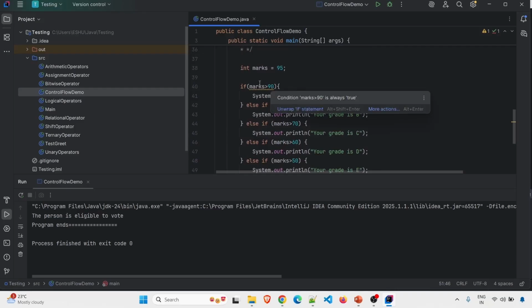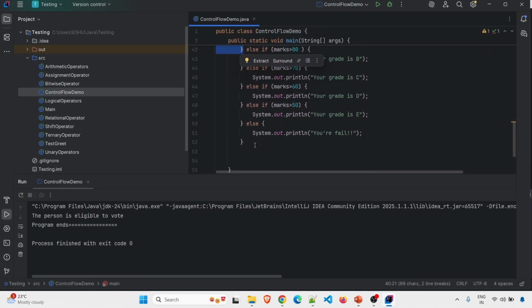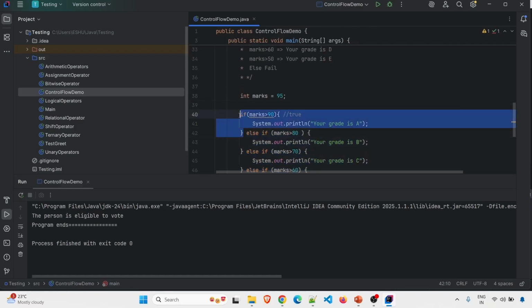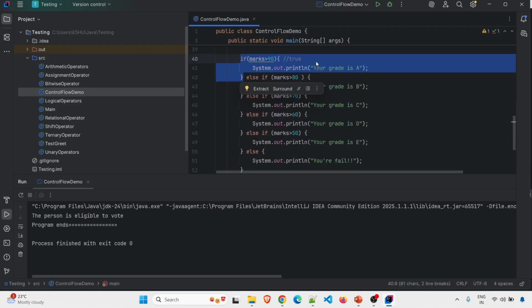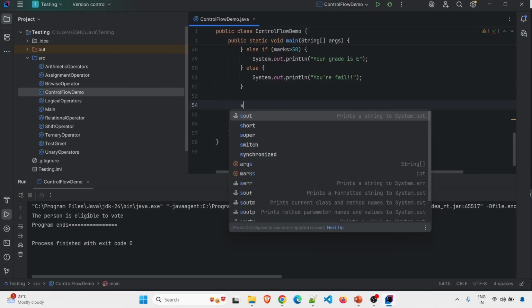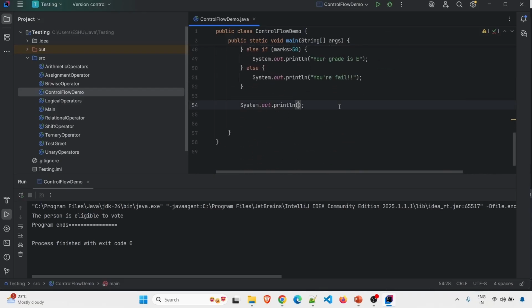If we execute this code, it will check line by line. First, it will come to this if statement. If marks is greater than 90, yes, so this will become true and this block will be executed. If any of the blocks is executed, the rest of the blocks will be skipped. So the other blocks will not be executed because our condition is satisfied at the first block itself. So I will get output as your grade is A. And outside this block, I will print the statement program ends, so we will come to know the program has ended.